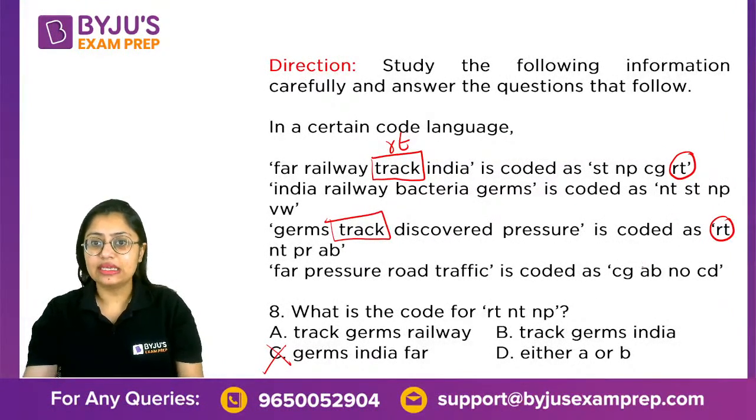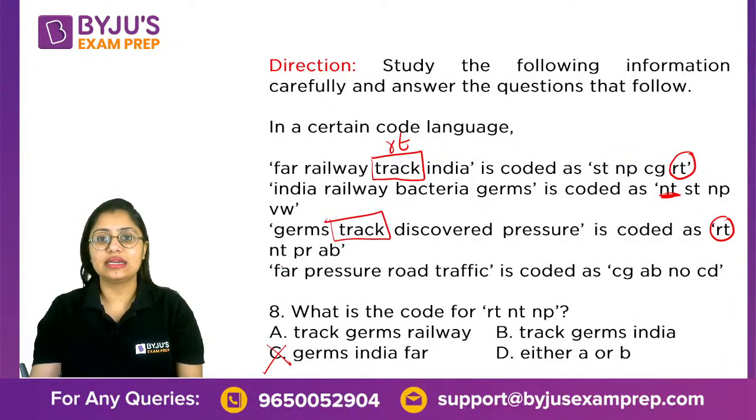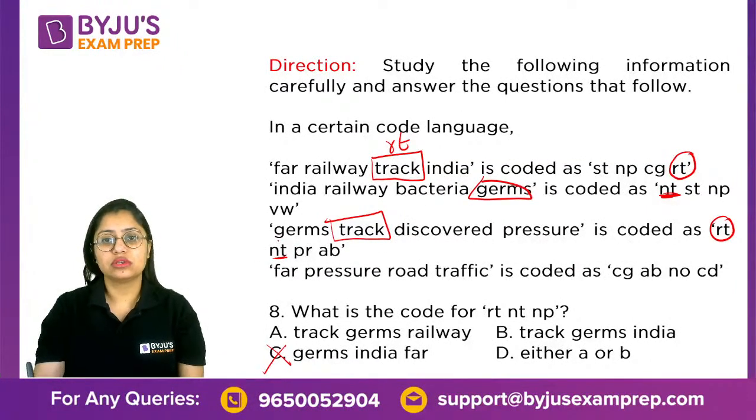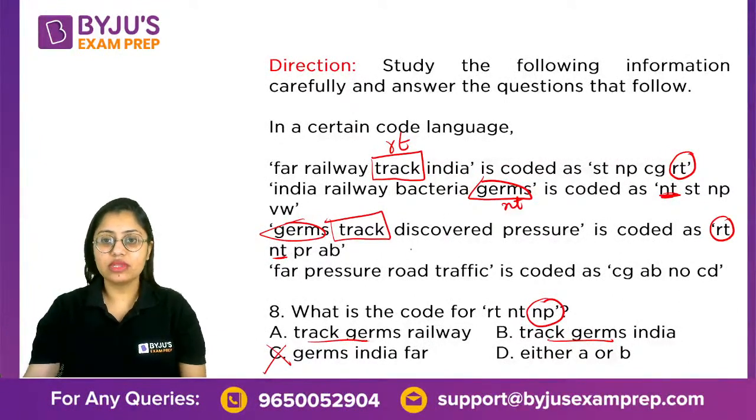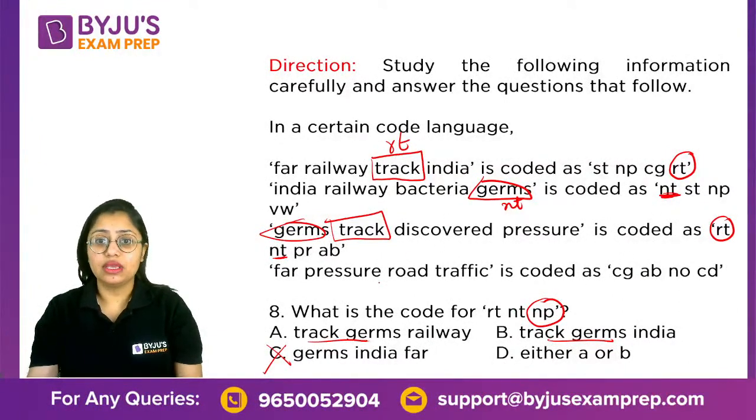Now NT. Do I have NT somewhere else? Yes, ma'am. Second and the third statement, and it is germs. So NT, right? So track, germs. What are we left with? Only NP, right? Where is NP?